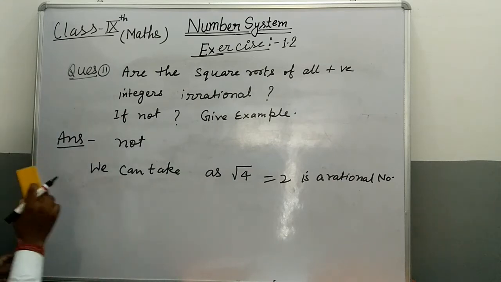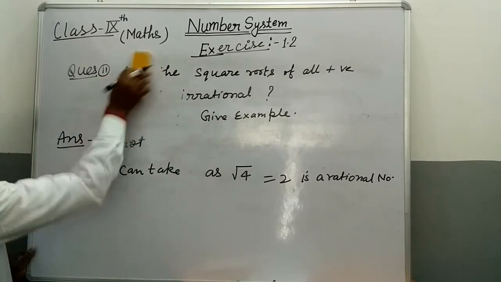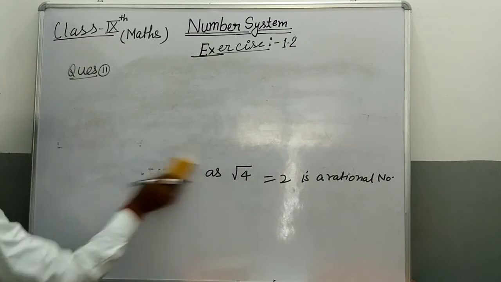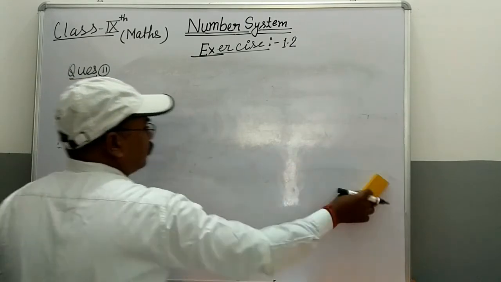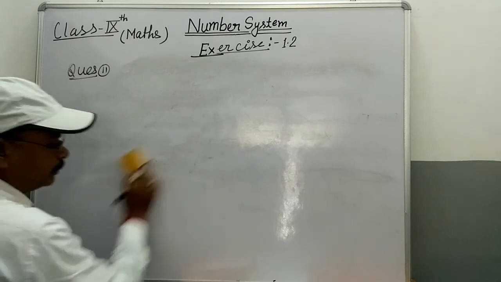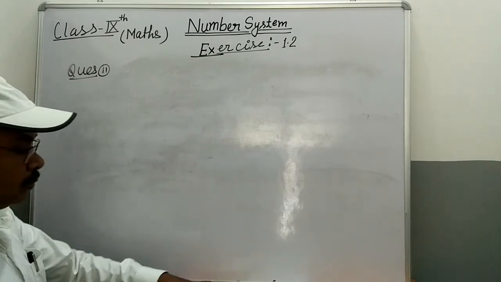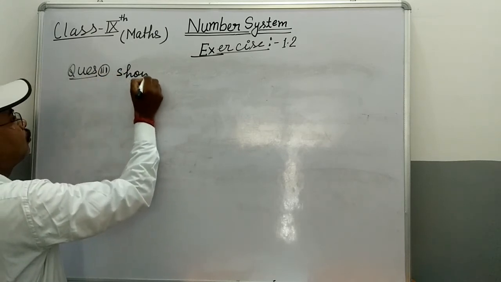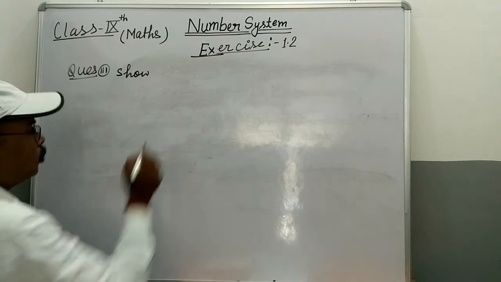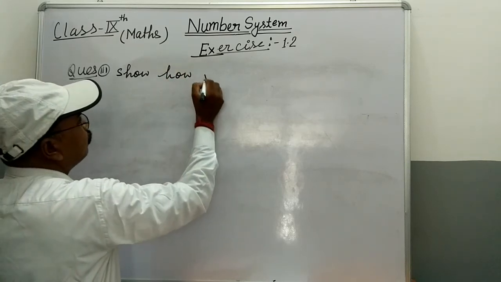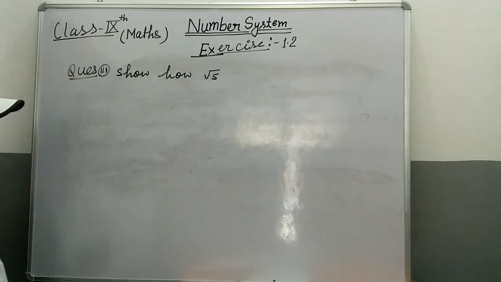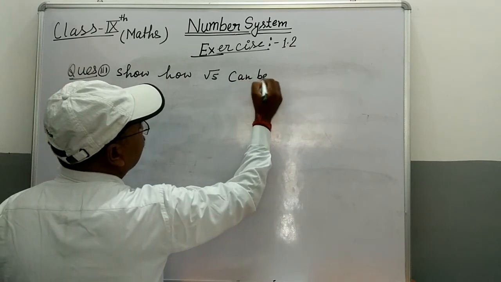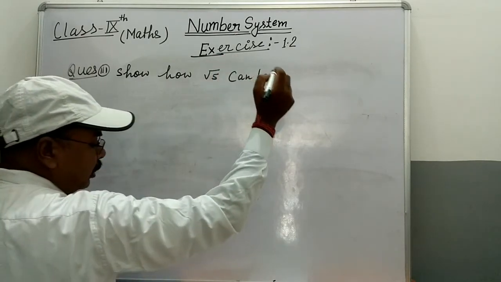Now, students, question number 3. How can under root 5 be represented on the number line?